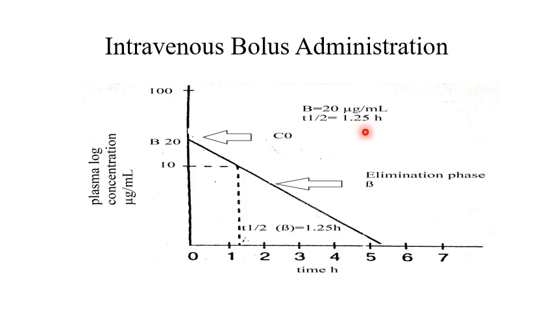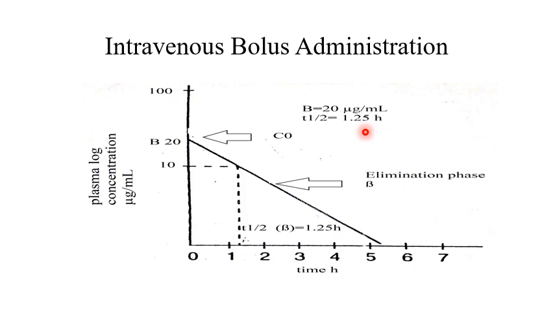The number of exponents that are required to describe such a plasma level time profile basically determines the number of compartments in which a drug will distribute.